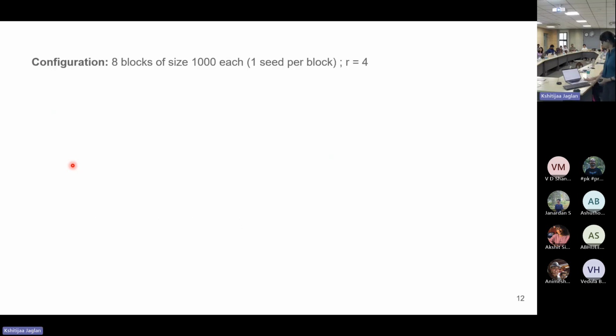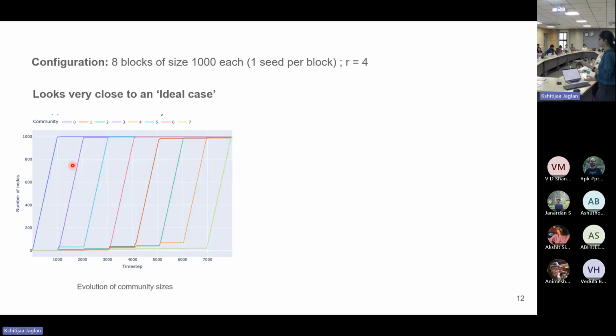Okay, so over here, I will first show what the ideal case looks like. In an ideal scenario, how will the sampling scheme work? And for that, we use the configuration where we have 8 groups of 1,000 nodes each, and the ratio of intra to inter cluster edges is 4. And in this case, we have 1 seed node per block. So first, let us look at the community evolution. Also, I'll be using the terms group, cluster, community interchangeably.